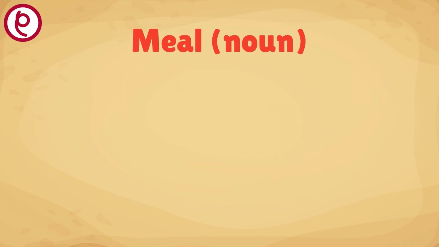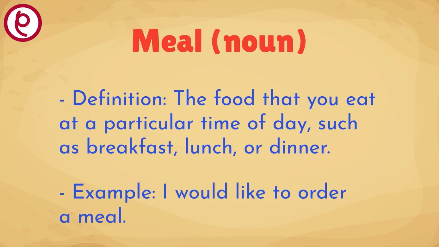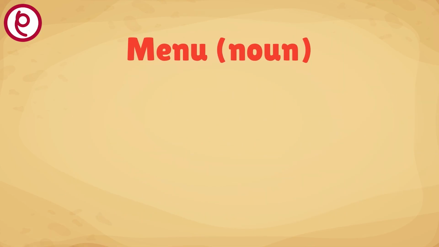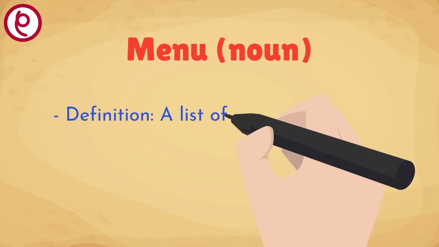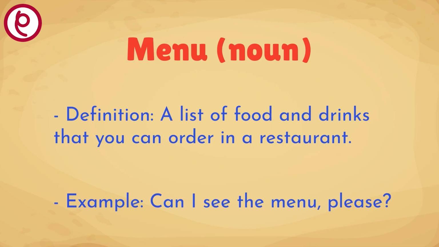Meal. Definition: the food that you eat at a particular time of day, such as breakfast, lunch, or dinner. Example: I would like to order a meal. Menu. Definition: a list of food and drinks that you can order in a restaurant. Example: can I see the menu, please?